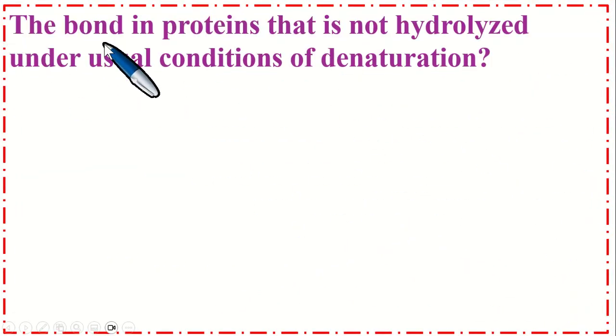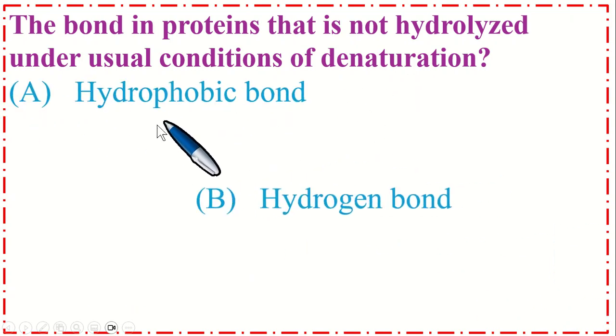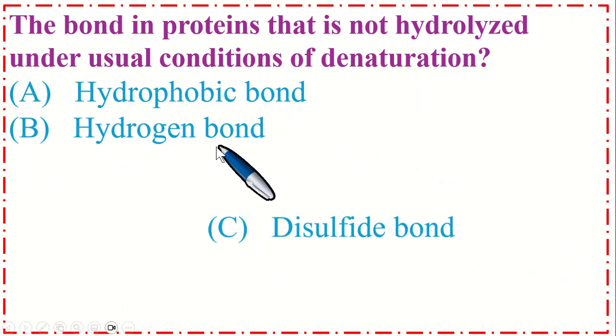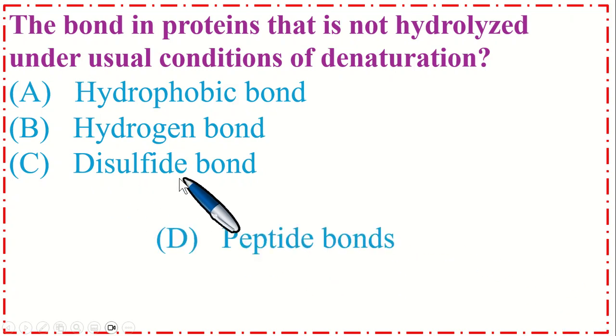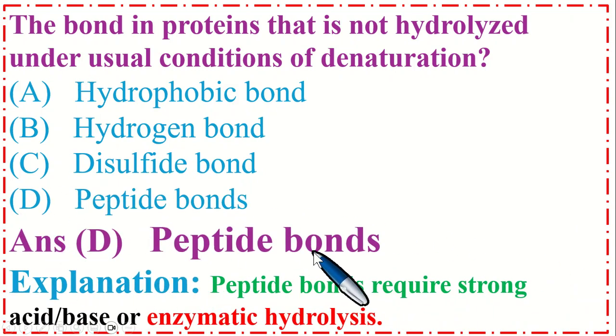The bond in proteins that is not hydrolyzed under usual conditions of denaturation. Option A, hydrophobic bond. B, hydrogen bond. C, disulfide bond. And option D, peptide bonds. So the correct option is D, peptide bonds. Peptide bonds require strong acid, base or enzymatic hydrolysis.